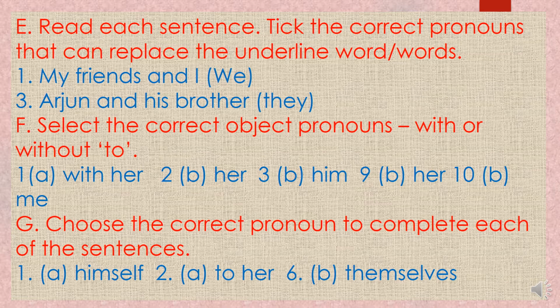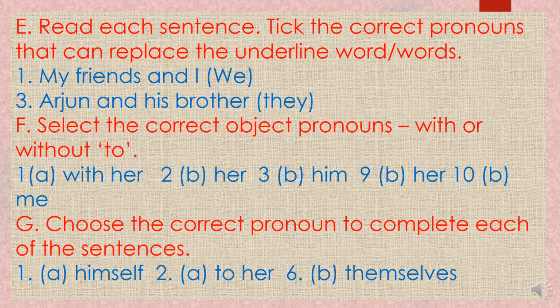So my friends and I. So here we have used a noun and a pronoun. So we will replace it with a personal pronoun, we. Now see the third. Arjun and his brother lived in New Delhi. So here we are talking about the third person. Arjun, and we are talking about the third person. So we will replace it with a third person personal pronoun, and it will be in plural form. So the answer will be they.